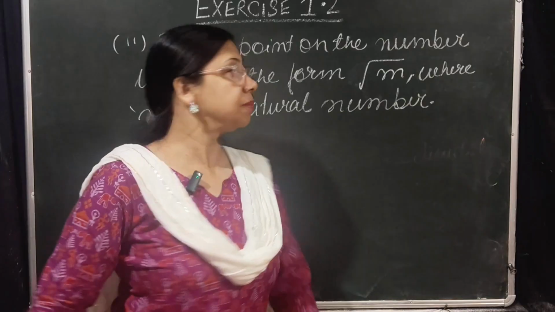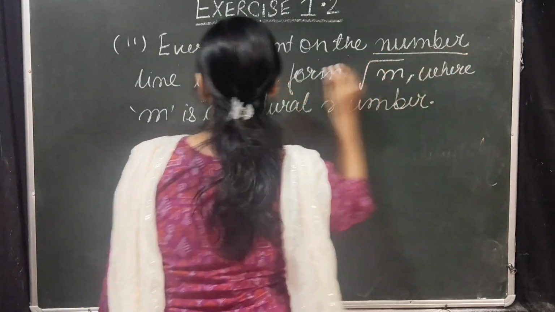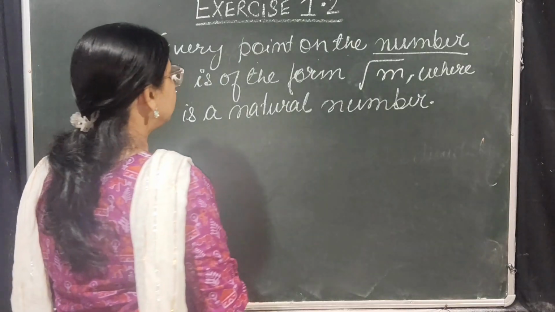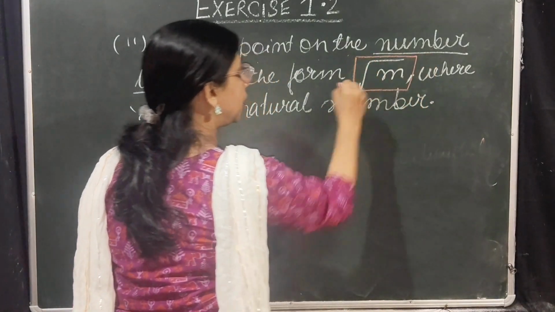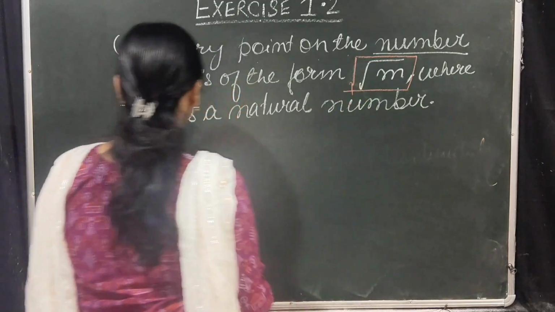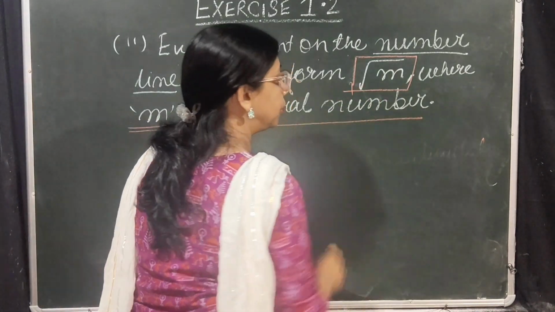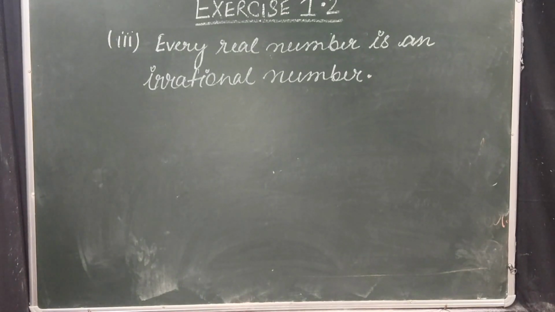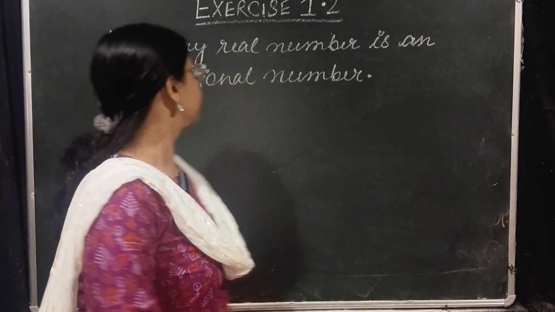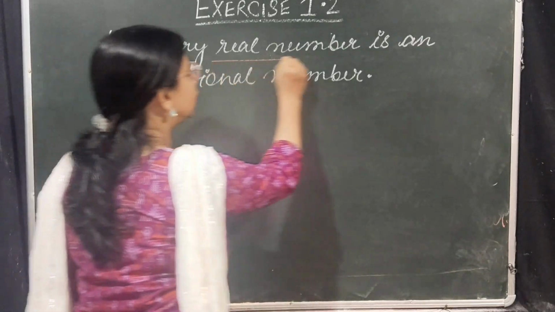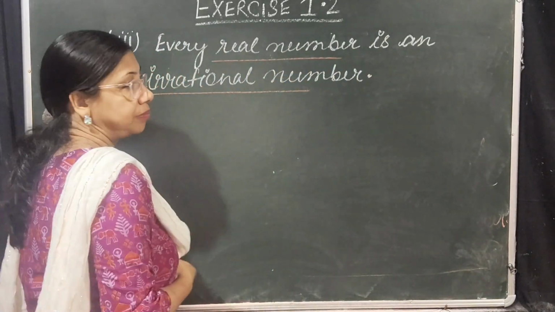Second statement is, every point on the number line is of the form root m, where m is a natural number. The third statement of question number 1 is every real number is an irrational number.